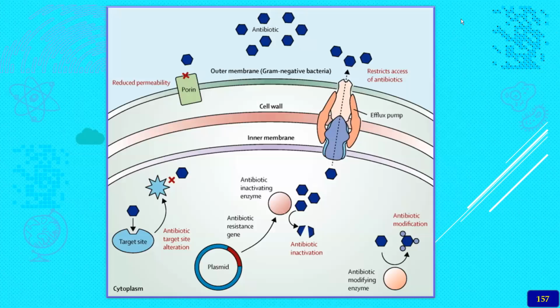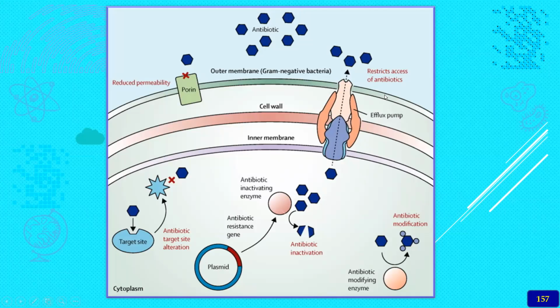Number one, the antibiotic cannot bind with the porins or the pore channels. It should come through here. That process will be inhibited by the bacteria. Whereas restricted access of the antibiotics inside the cell may be due to a carrier mediated mechanism, etc. So even though the antibiotic comes in, it will be pushed out of the cell.